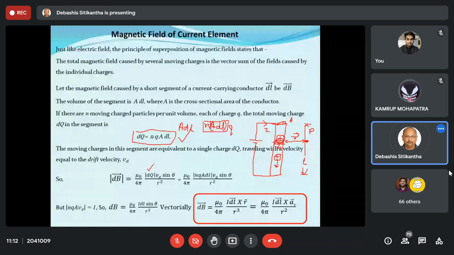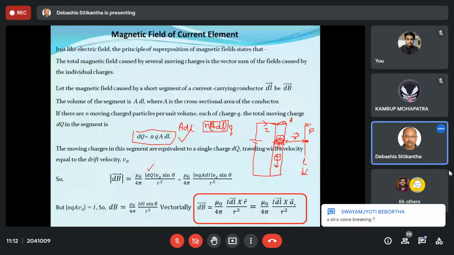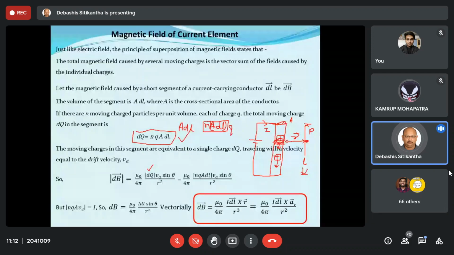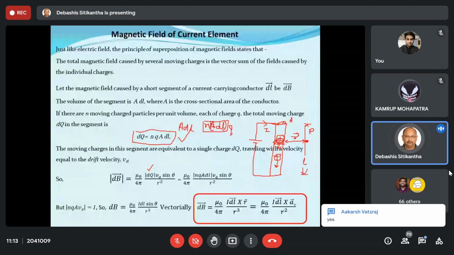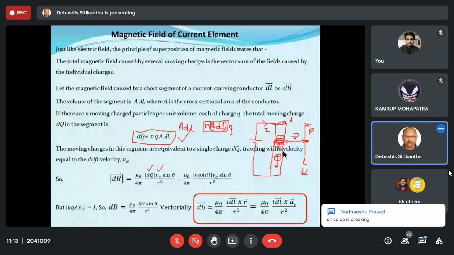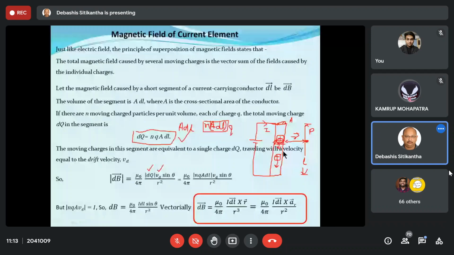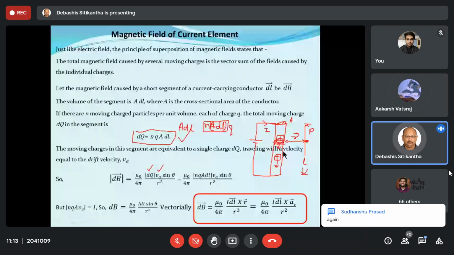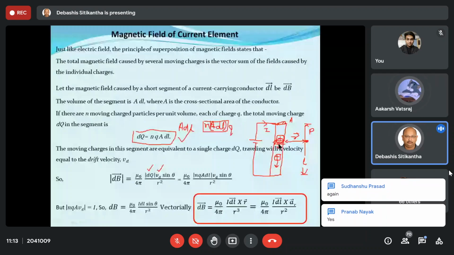Now, what is the velocity? I am only talking about the magnitude part, and in the magnitude part, there is something known as sine theta as well. So over here, I will write it as sine theta. Now, what is this sine theta? Sine theta is actually the angle that is made by the vector, or in other words, I can say it is the angle between the